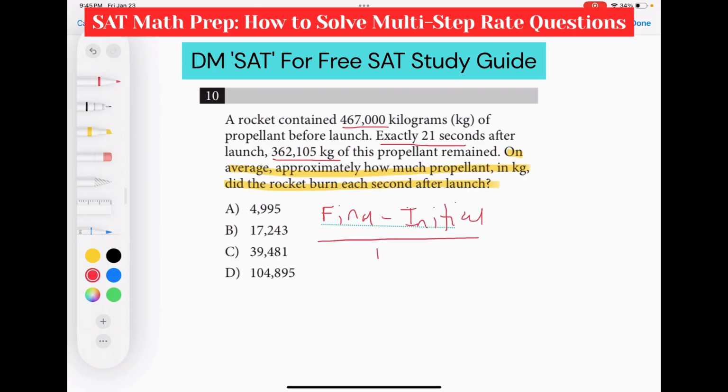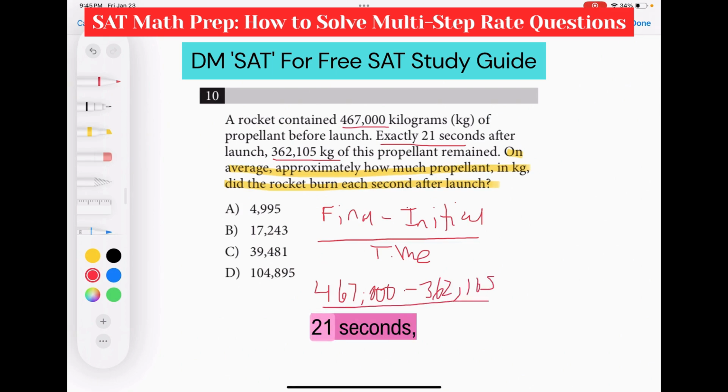divided by time, which in this case is 467,000 minus 362,105 divided by 21 seconds, which should give us the burn rate in kilograms per second.